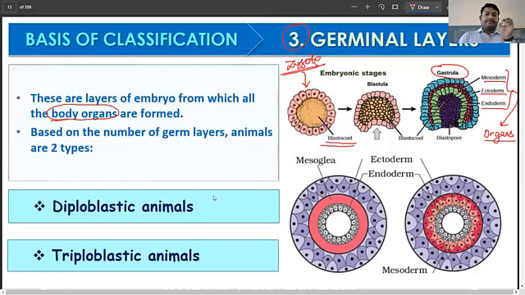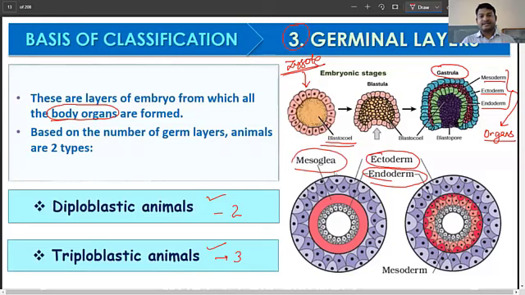So you can see that based on the number of germ layers, whether we're going to have 2 or 3, we can have 2 types of organisms or animals. That can be diploblastic, or it can be triploblastic. Diploblastic means it will have 2 proper layers, and triploblastic will have 3 proper layers, as you can see here. On the outer side, what you see is the ectoderm, and on the inside, what you see is the endoderm. And in case of a diploblastic animal, in the center of these two you see an undifferentiated structure, and that is called mesoglea. So mesoglea is part of a diploblastic organism.